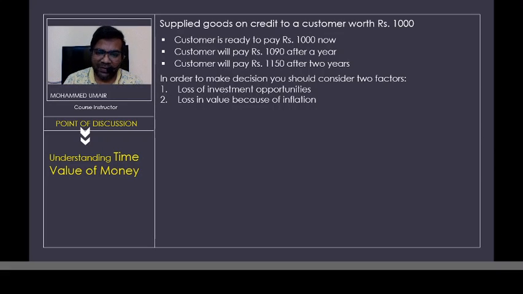So, what are the other investment opportunities that might be available? Let us say, by investing the same amount of 10,000 rupees, or in this case, 1,000 rupees, I may make more profit in the stock markets, provided I have the ability to take the risk. I should have the risk-taking appetite. But let us say I'm an investor who says I don't want to take risk, then I may have to find a better alternative investment that offers me a better rate than what the customer is willing to give me, or the bank is willing to give me, right?